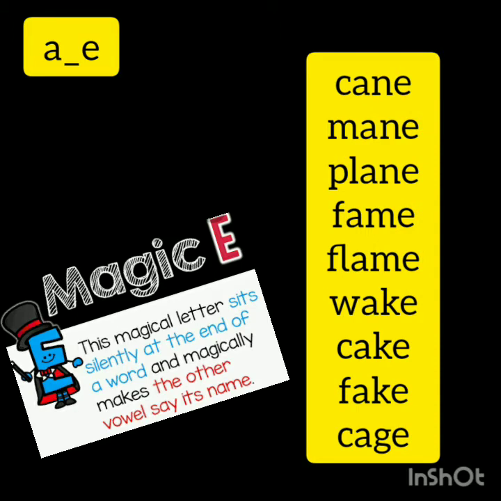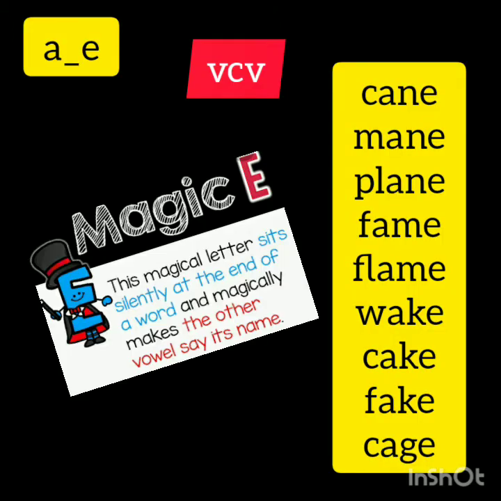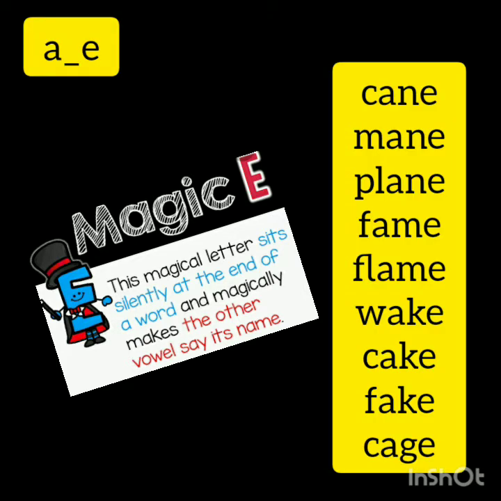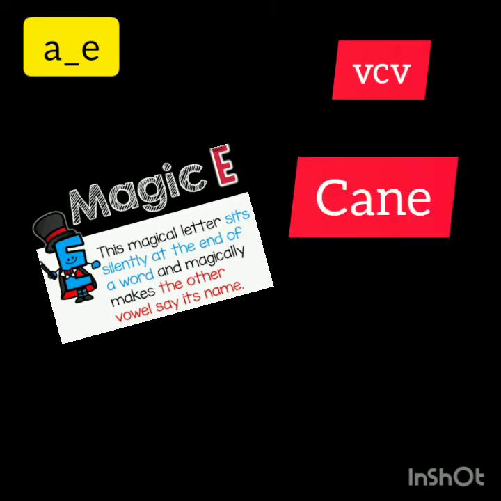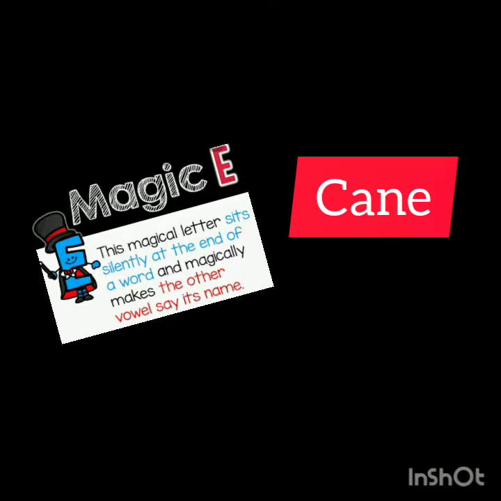Cane. A, after that one consonant, then again at the end E is there. That is silent E. So what happens when we pronounce cane? A, that is the name of the vowel. In this word, it is the name of the vowel.